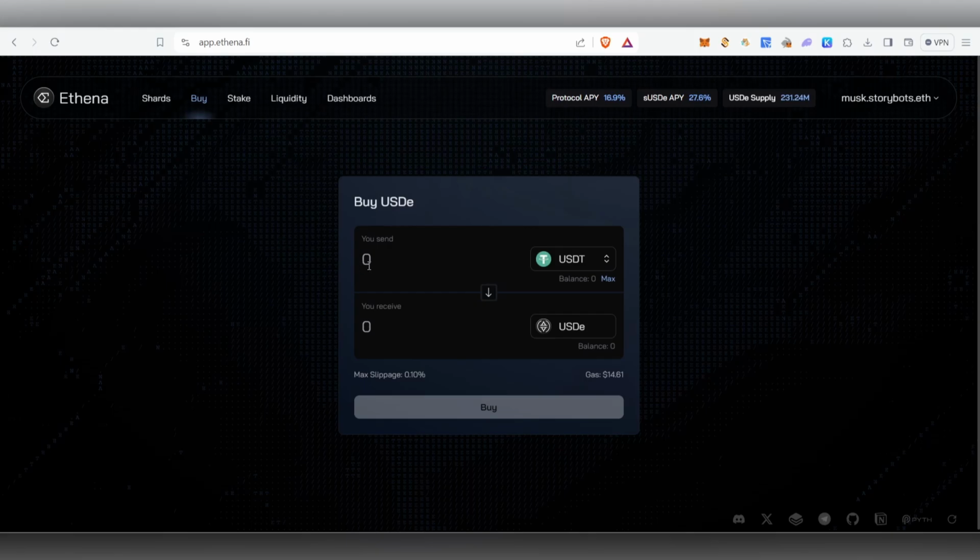So what we need to do is we have to have some balance. Okay, so for example $200 if you're having in USDT in Ethereum chain, so just type the amount and you gotta have some gas fee. Okay, so currently if you go and see the gas fee, it's so high. It was showing for me $40, something like that, so that's why I'm not doing it now. So I'll be doing it a little later with a very low gas fee. Okay, so don't do it when there is a high gas fee.